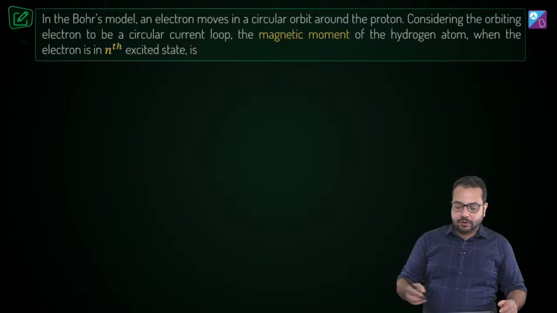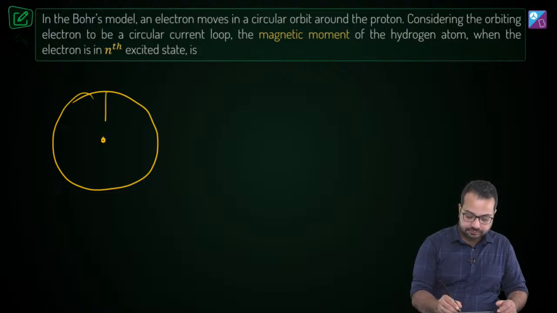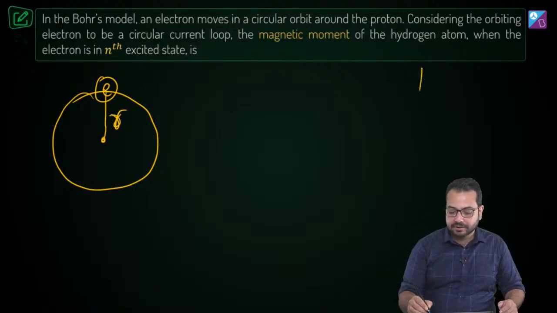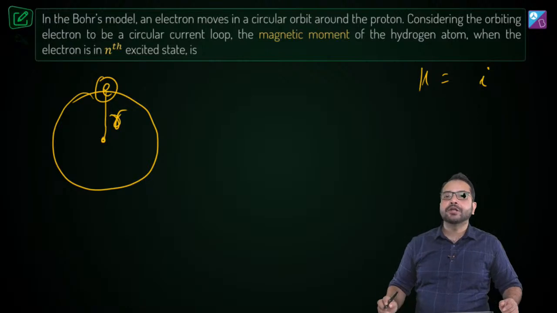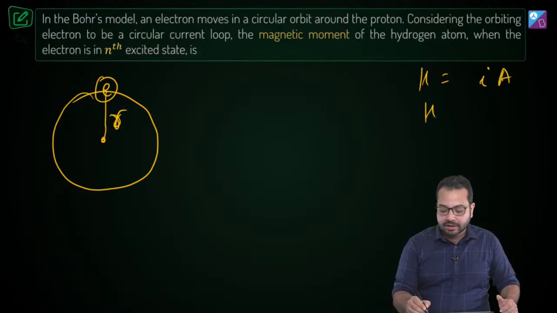So the first thing obviously to understand here is what is magnetic moment. So magnetic moment is I into A. Do you agree? The magnitude of magnetic moment is I into A. So I'm going to write it as I into pi r square.